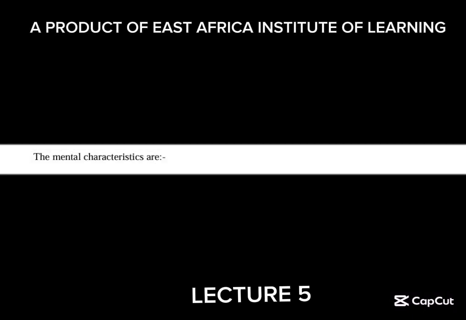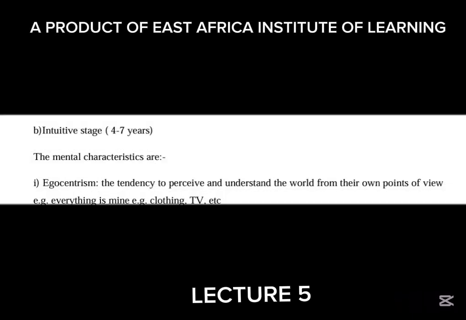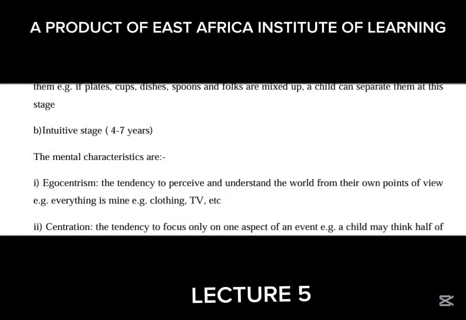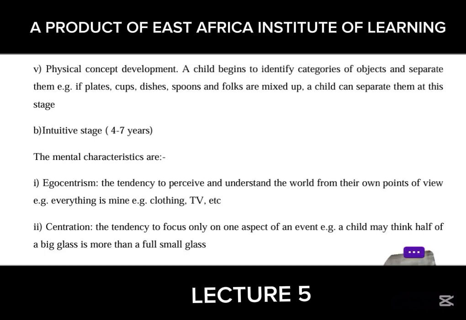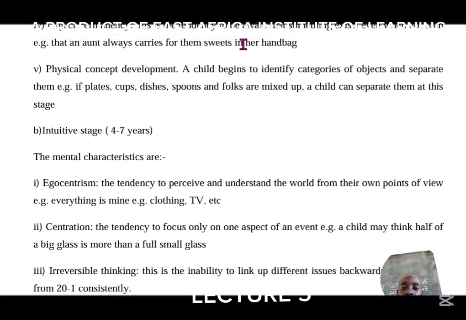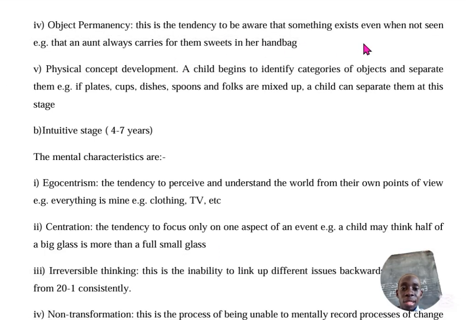Something from where we stopped. We shall proceed with object permanence. Object permanence is a tendency to be aware that something exists even when not seen. For example, an aunt always carries sweets for them in her bag. This kid always has object permanence.